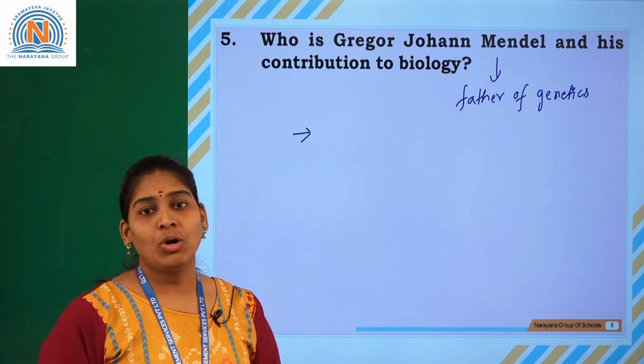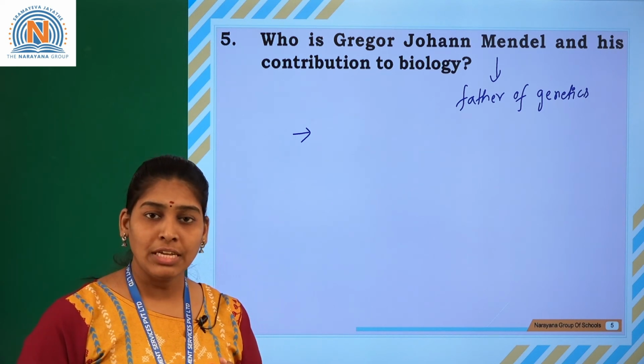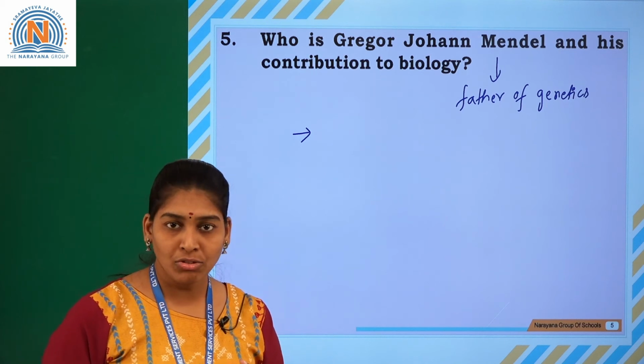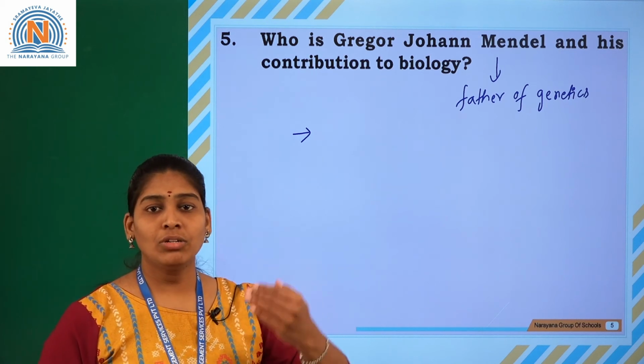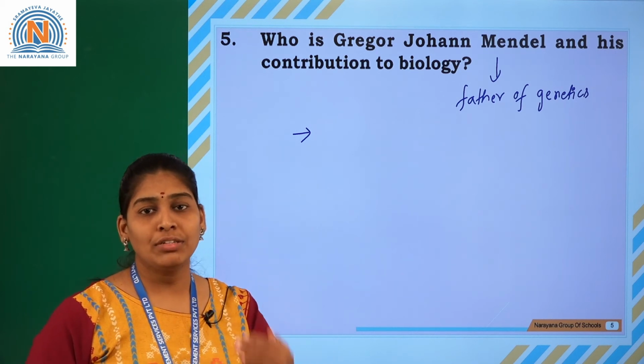He explained the concepts of the law of dominance, the law of segregation, and the law of independent assortment, by which genes pass from one generation to the other generation.